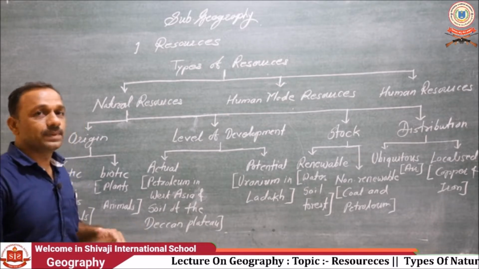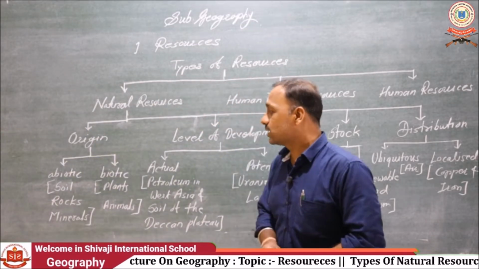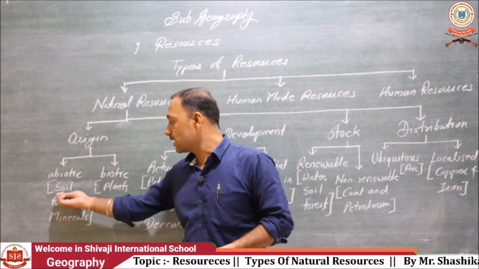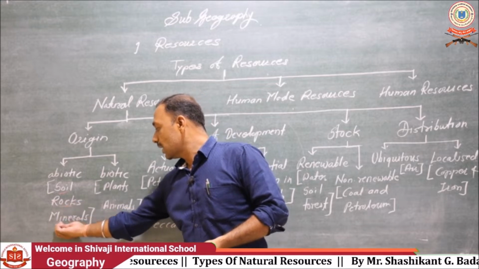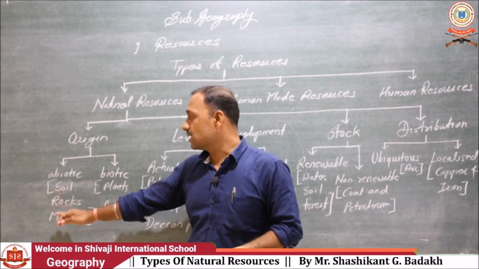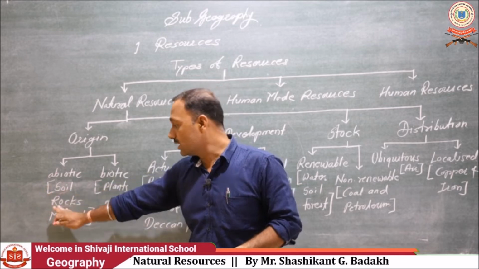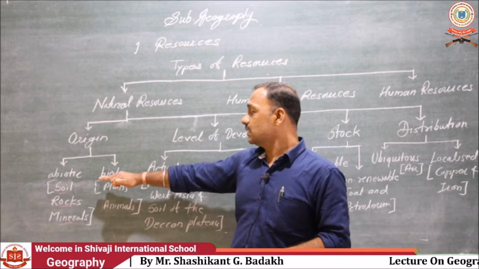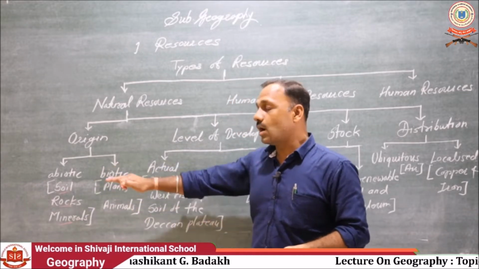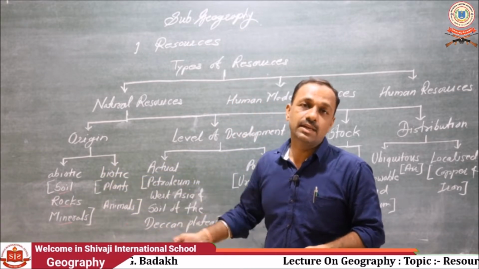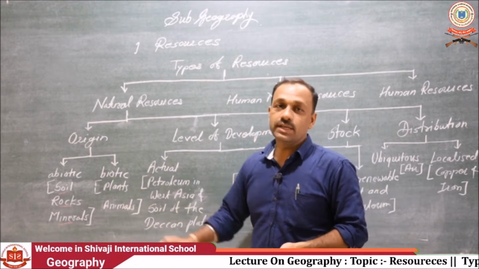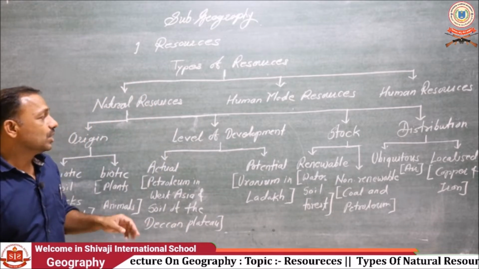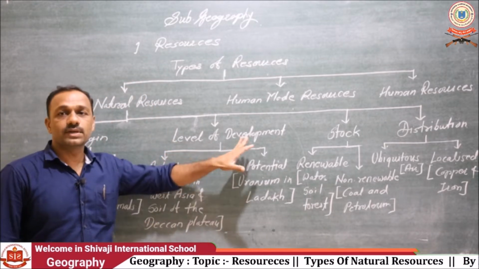Soil, rocks and minerals are examples of abiotic resources, all known as non-living things. Whereas in biotic resources, all living things, meaning plants and animals, come under biotic resources.